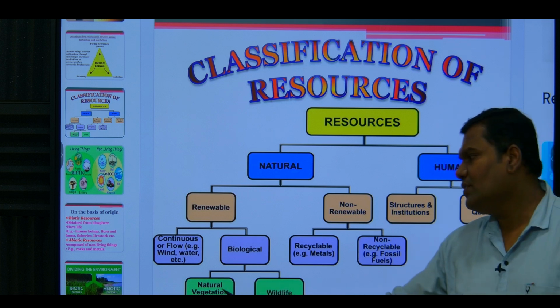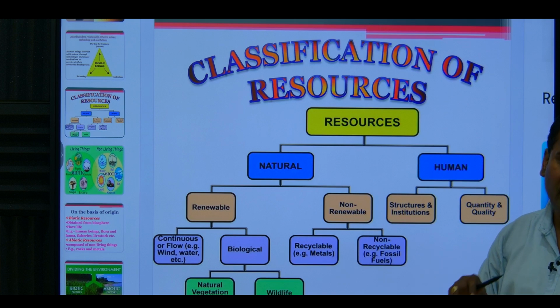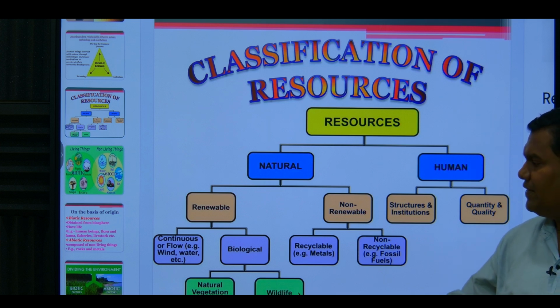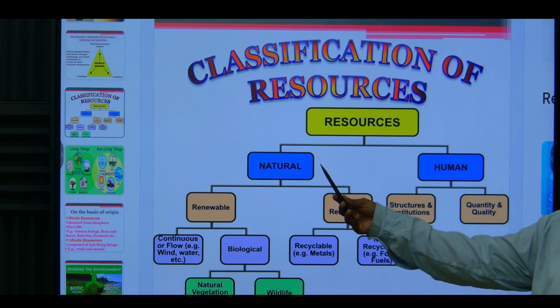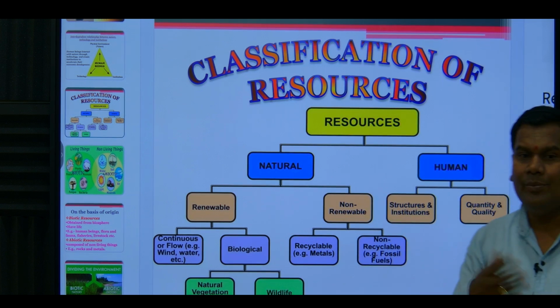Natural vegetation like forest, we have learned about forests now: deciduous forest, evergreen forest, alpine forest, and the wildlife sanctuaries or national parks. So natural, we have learned, renewable and non-renewable. What are renewable?